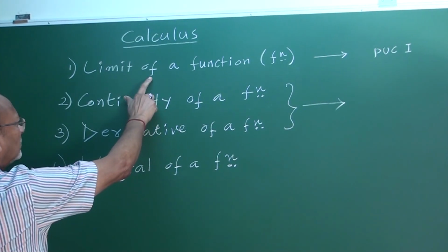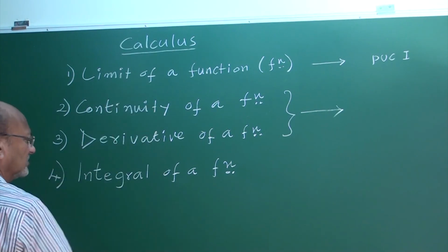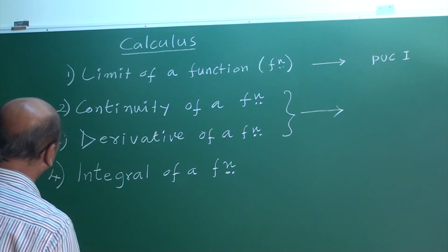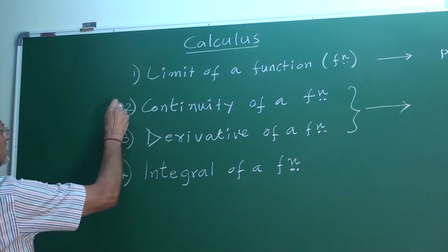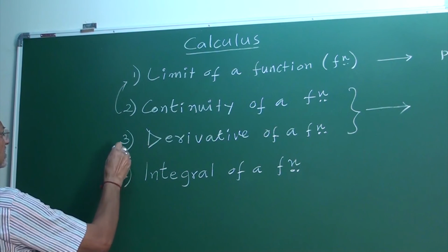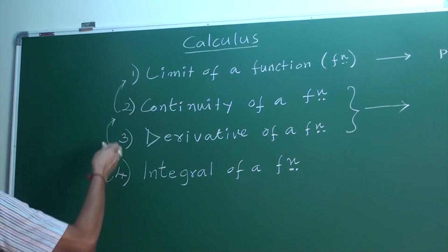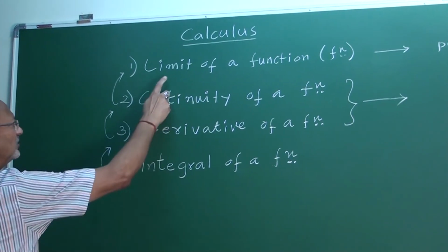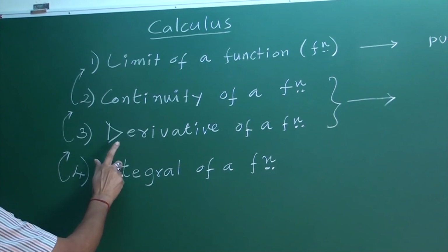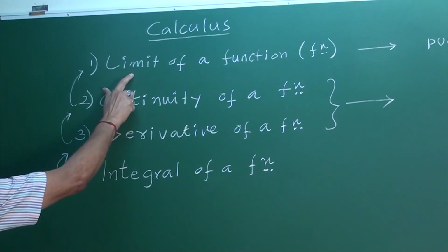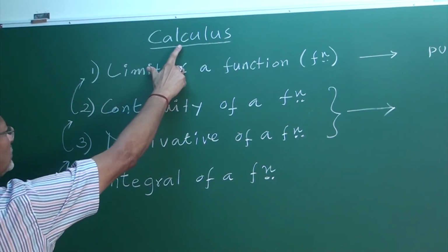There is no need to start once again this limit of a function. But these are connected one by one. Continuity depends upon limit. They are like a chain. If you know the limit, you can understand continuity. Then derivative. Limit is the main section of your calculus.